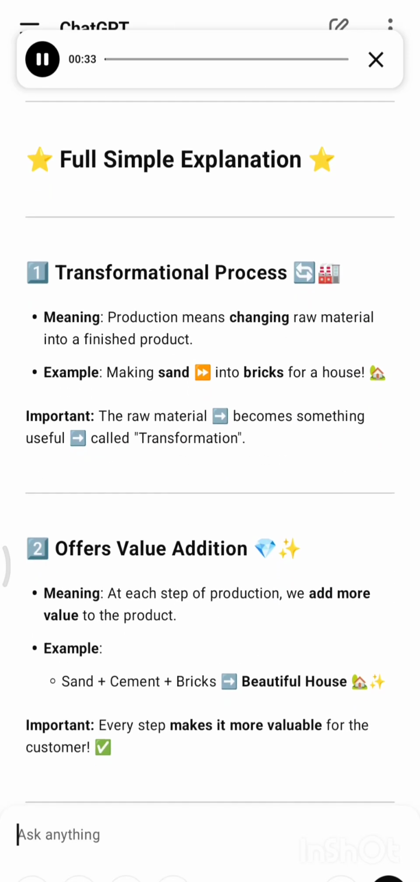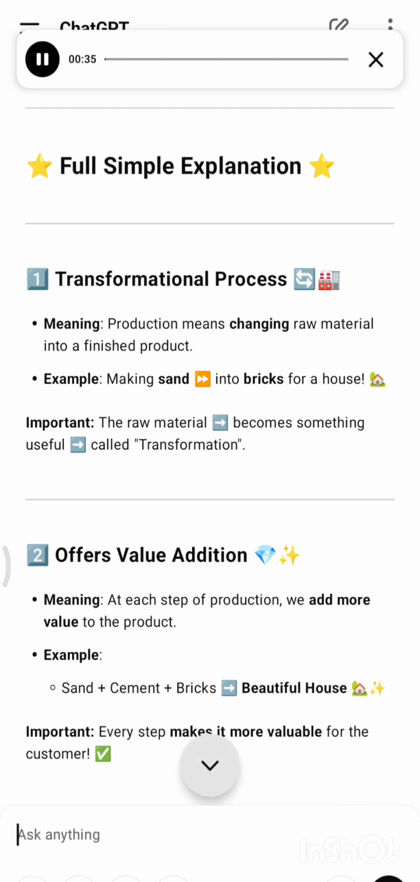Full simple explanation. 1. Transformational process. Meaning: production means changing raw material into a finished product. Example: making sand into bricks for a house. Important: the raw material becomes something useful, called transformation.